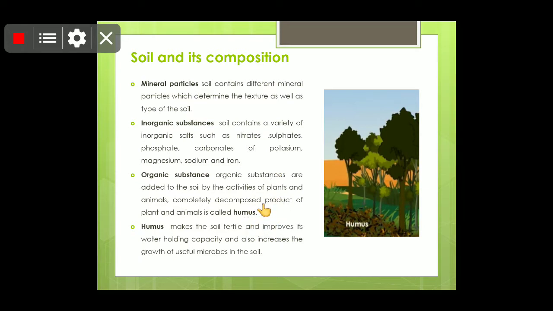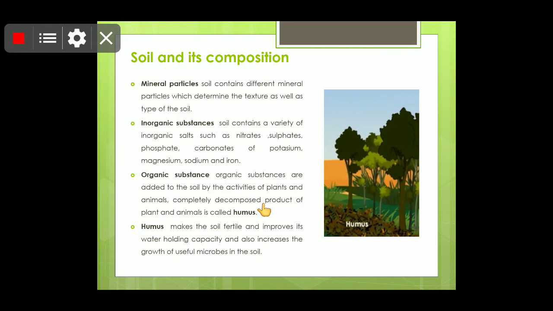Children, organic substance like humus. The organic substances are the substances which contain carbon in them. It imparts fertility to the soil, and already I have told you much about humus, that it is the decomposed plant and animal remains. It is very rich organic matter and it increases the soil fertility.